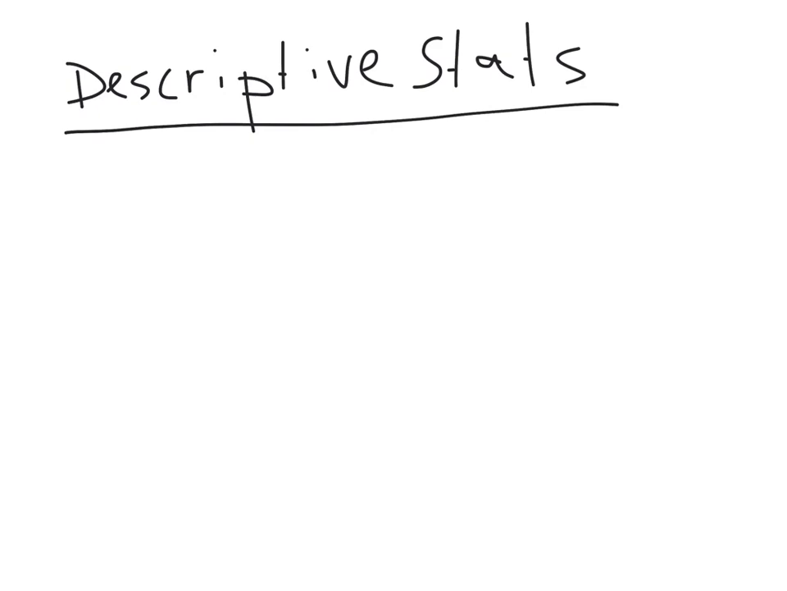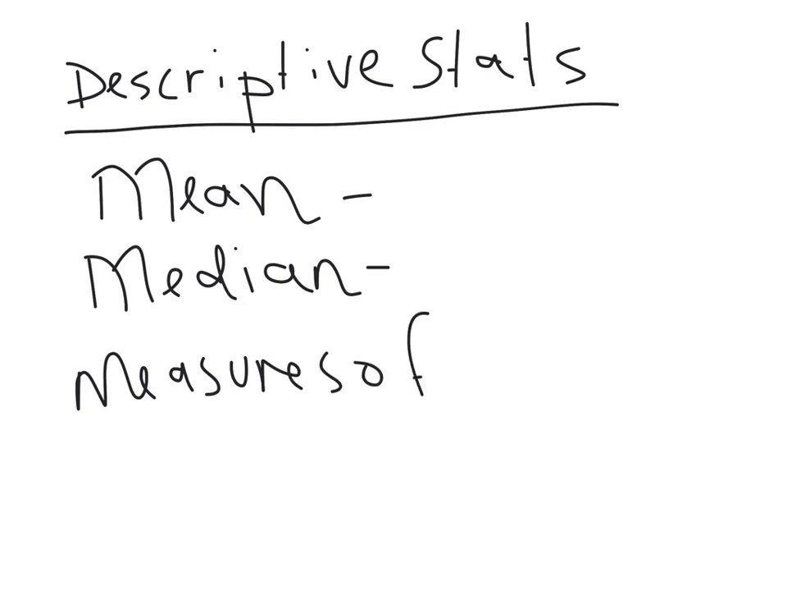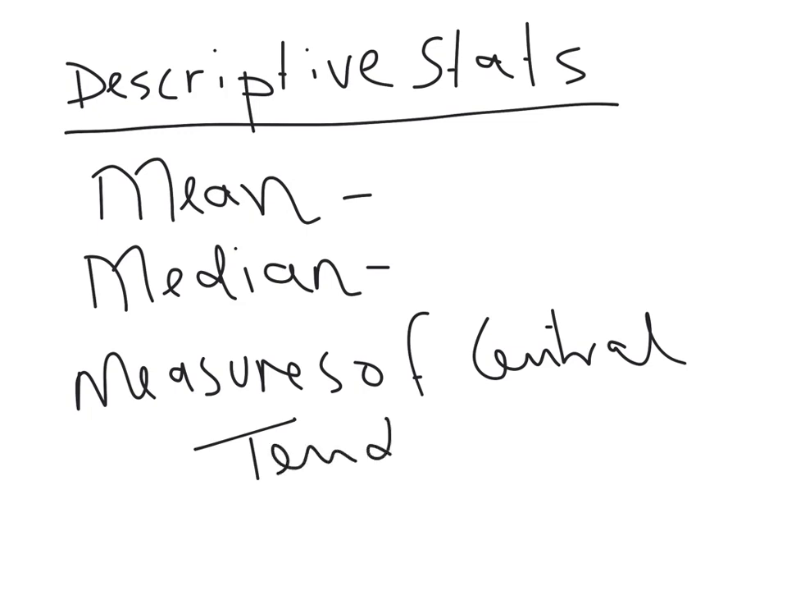Anyway, this is a lesson about descriptive statistics, which you've already been doing. You've already worked out the mean and the median. Some of you have gone beyond and done box and whisker plots and other bits and pieces. I really just wanted to talk about the mean and the median, and then I'm going to talk about standard deviation as well. So the mean and the median are known as measures of central tendency.